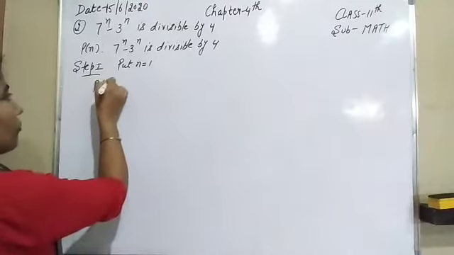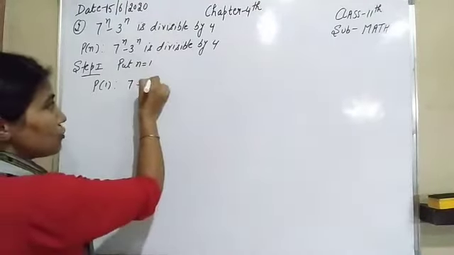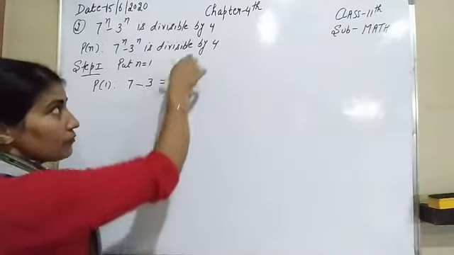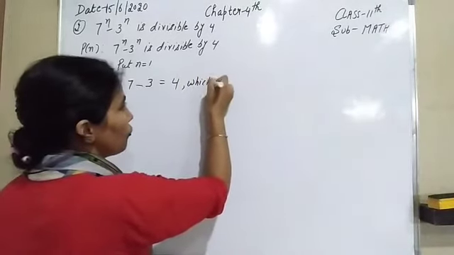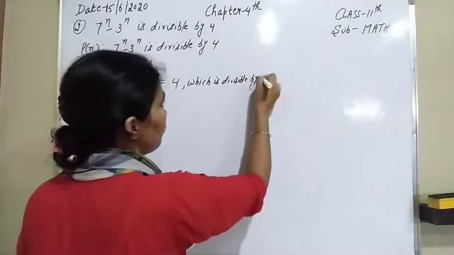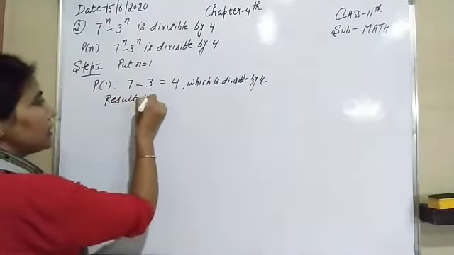So it becomes P(1), that is 7 raised to power 1, that is 7, minus 3 raised to power 1, that is 3, and 7 minus 3 is 4, and obviously 4 is divisible by 4. So result is true for n equal to 1.